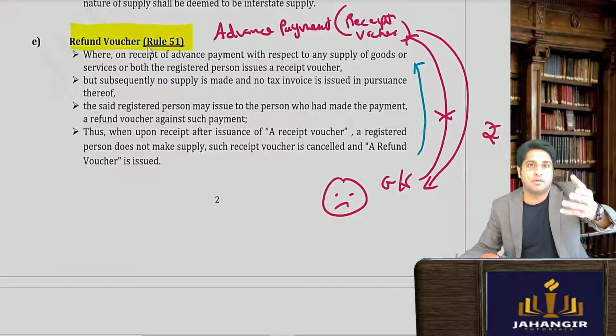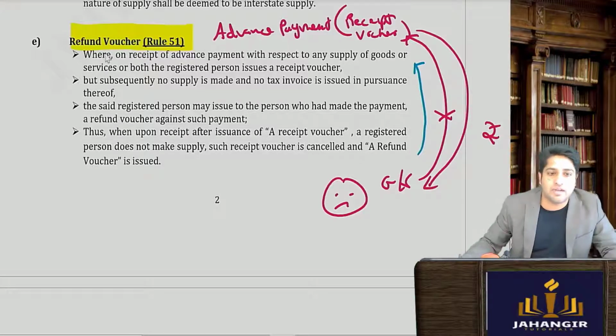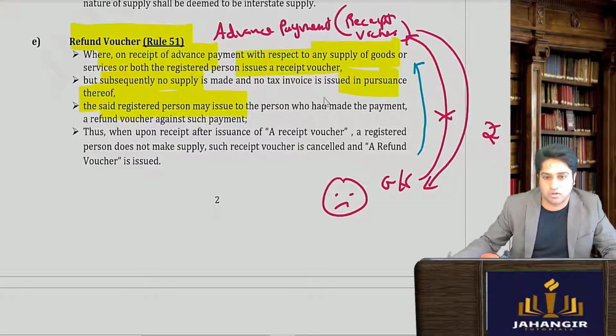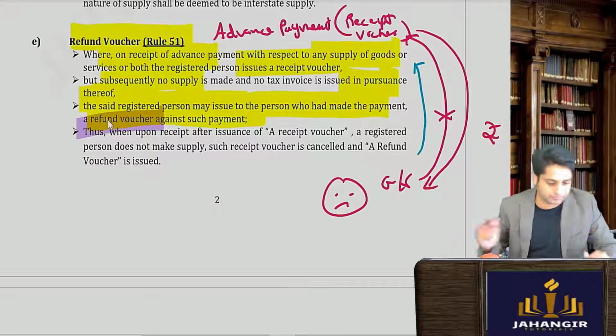कि आपने एडवांस दिया उसका प्रूफ है, मैंने रिफंड दिया उसका भी तो प्रूफ चाहिए. So where on receipt of advance payment, any supply of goods or services or both, we issue receipt vouchers on advance payment. But subsequently when there is no supply made in pursuance thereof, the said registered person may issue to the person who has made the advance payment a refund voucher against such payment. So we'll have to issue a refund voucher that I have made the refund to you.